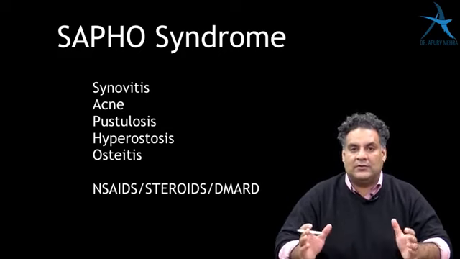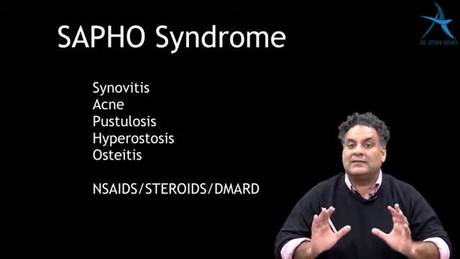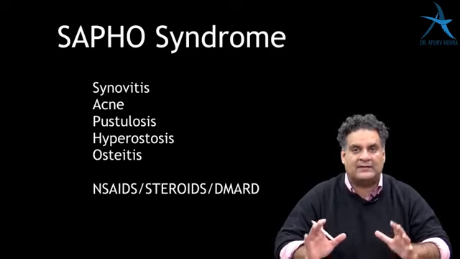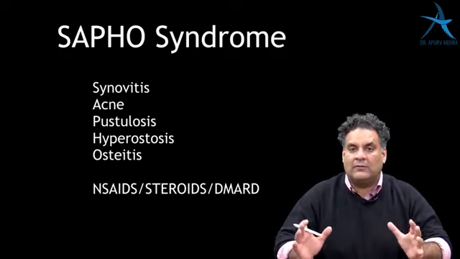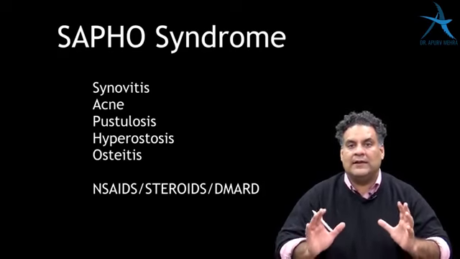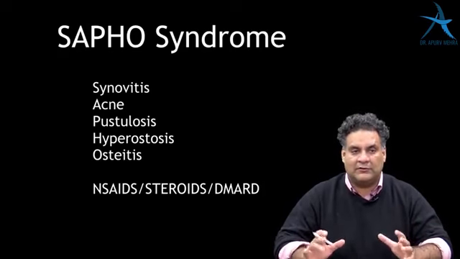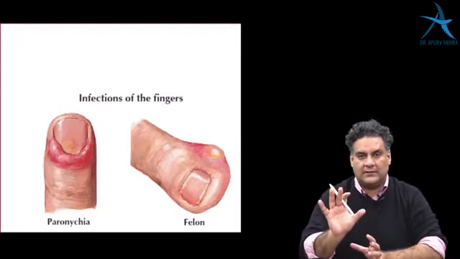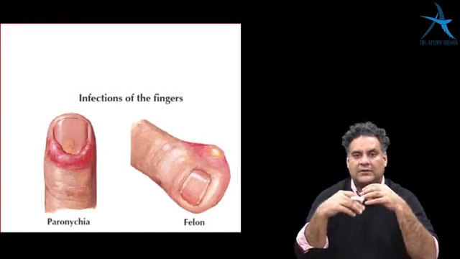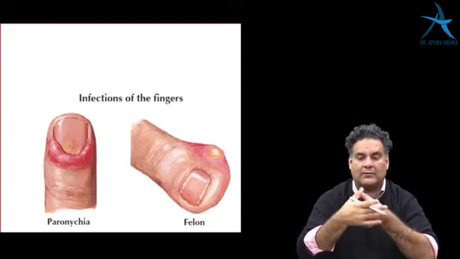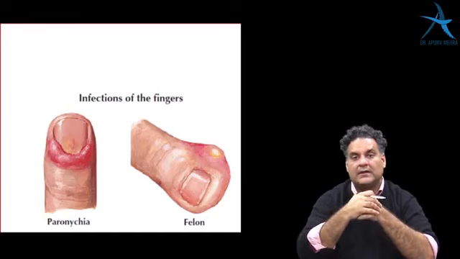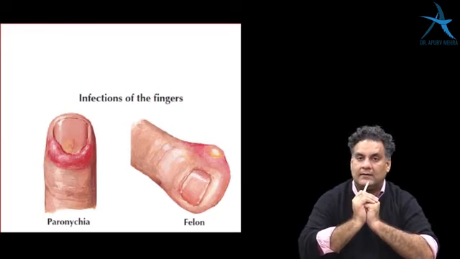If SAPHO syndrome is not there, then you can choose second number as sickle cell anemia and salmonella. They also can involve multiple bones, but the number 1 that you need to pick up is the SAPHO syndrome. Infections of the finger have become a trend nowadays. We had a question coming in the latest DNB exam 2019.